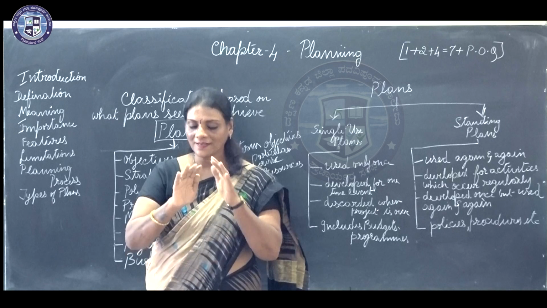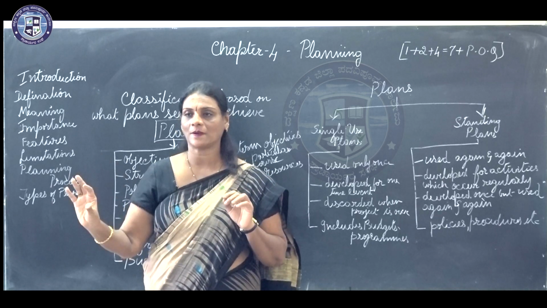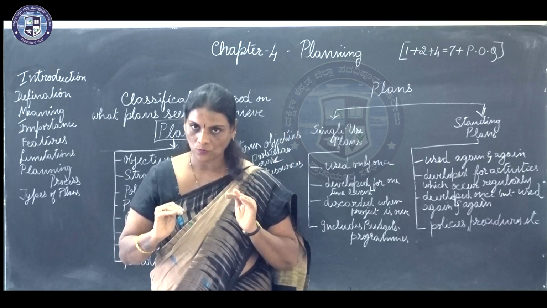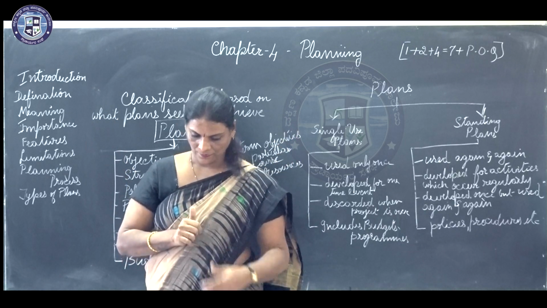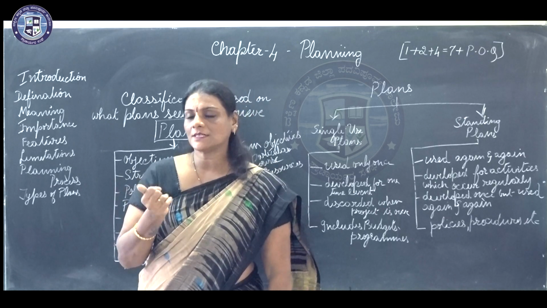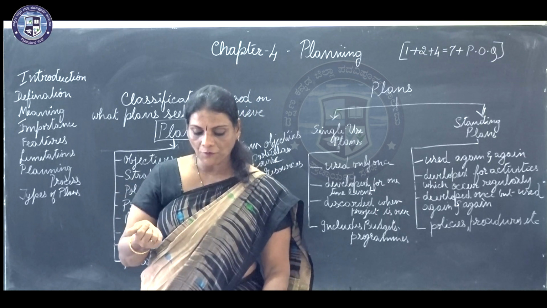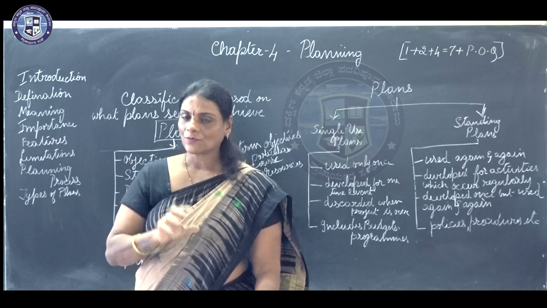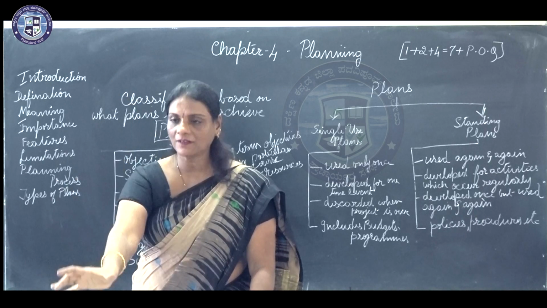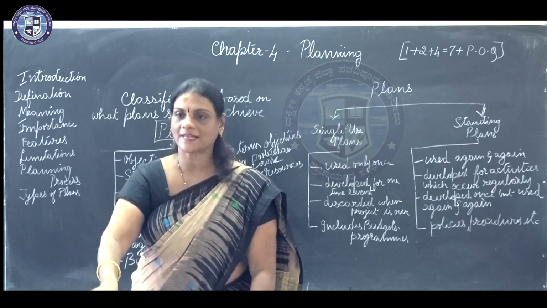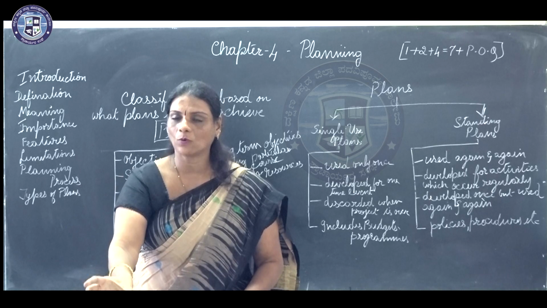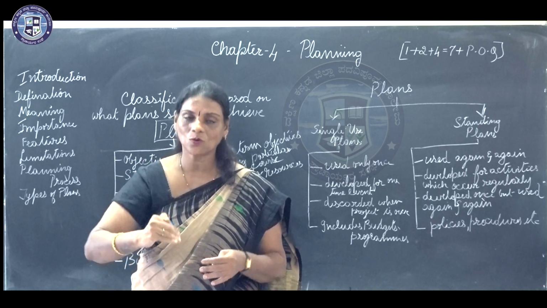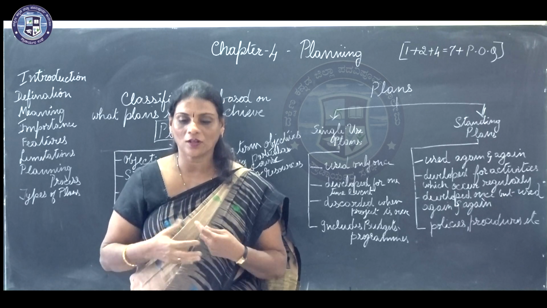So a program is a detailed statement which tells you in detail what the overall project is about, what your work is. For example, it may be a program for opening a new sales outlet. So when the program is given in detail, everything is specified. What are the things that are present in the new sales outlet? Only then can you have a clear idea as to what action is going on there.